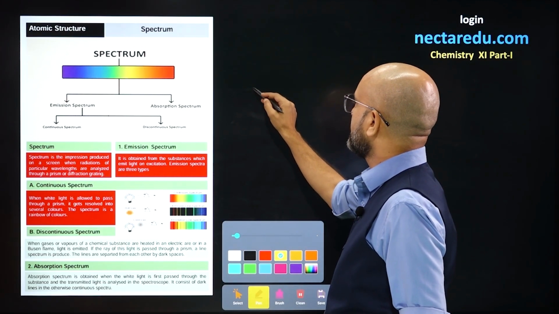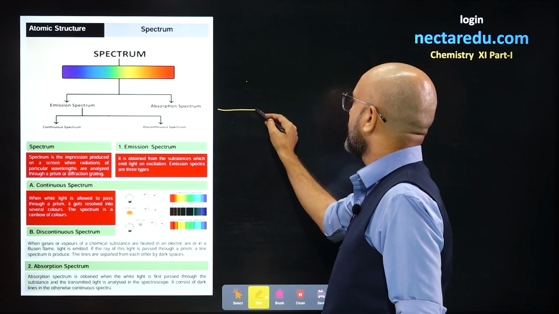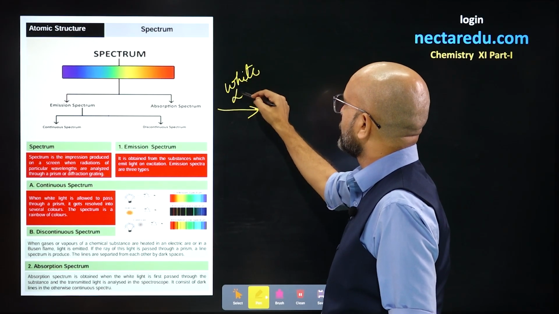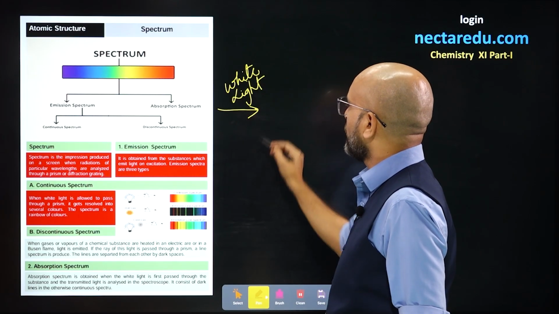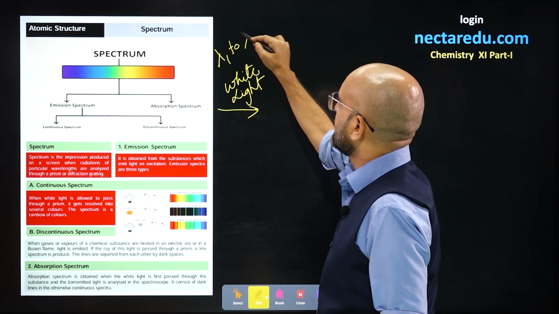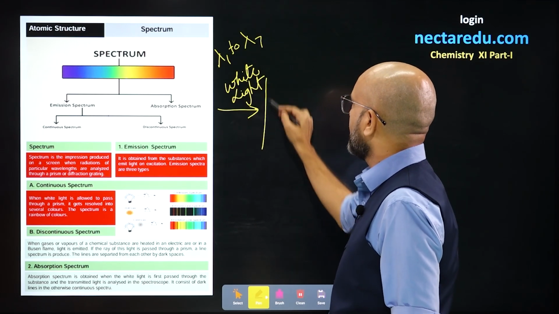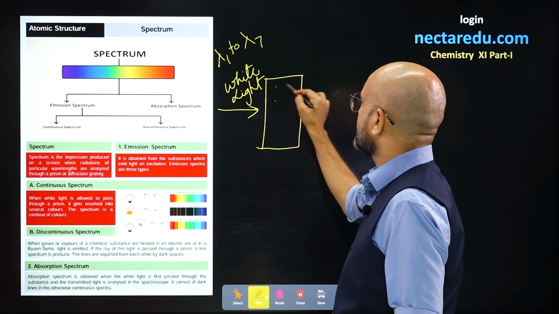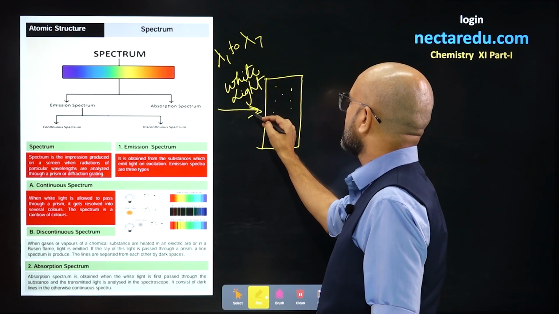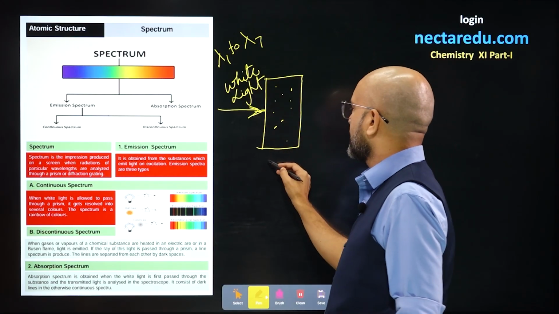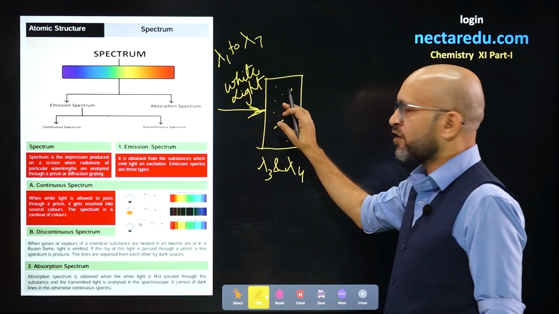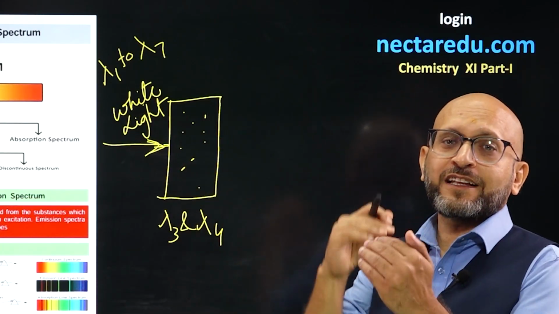Imagine you have light, white light, right? So, white light consists of multiple wavelengths, lambda 1 to lambda 7. You take a sample of gas, and the gas absorbs, let's say, lambda 3 and lambda 5. Lambda 3 and lambda 5 are absorbed by the gaseous atoms for their excitation.